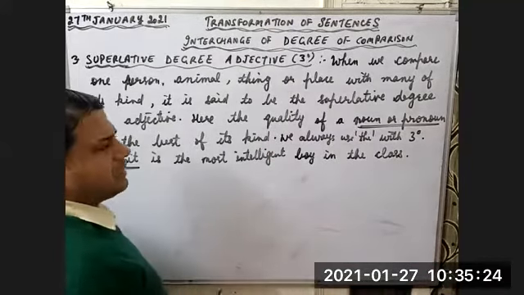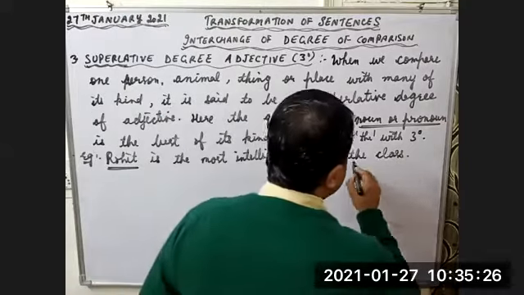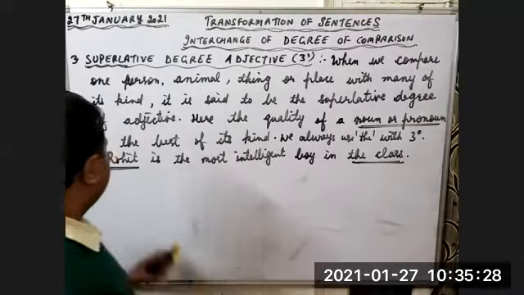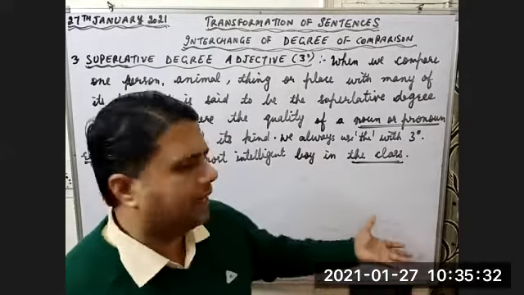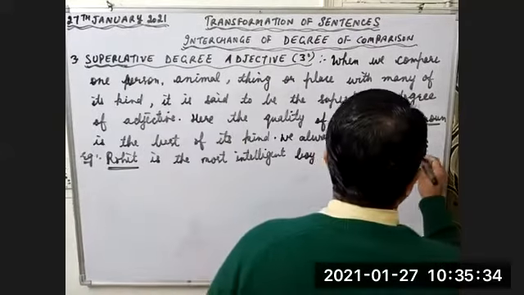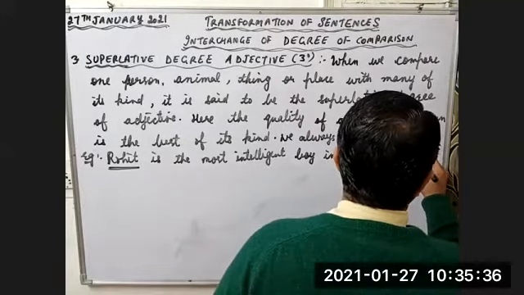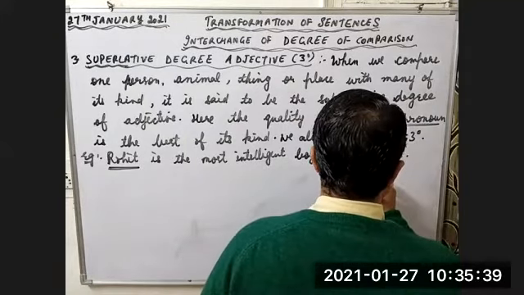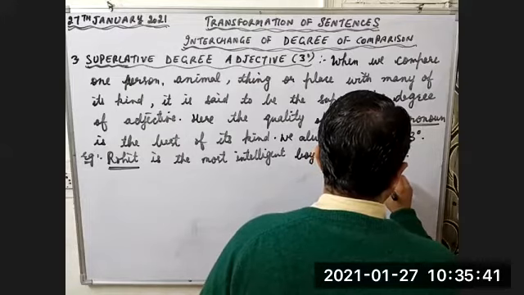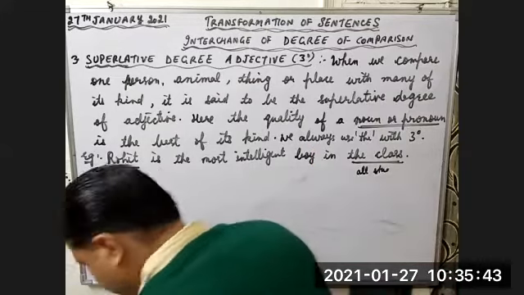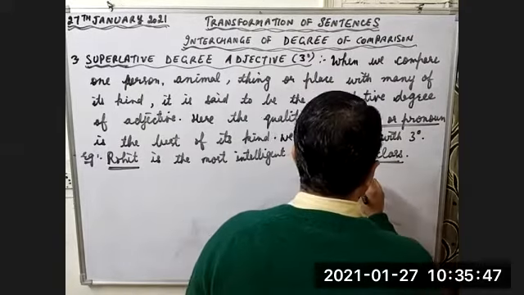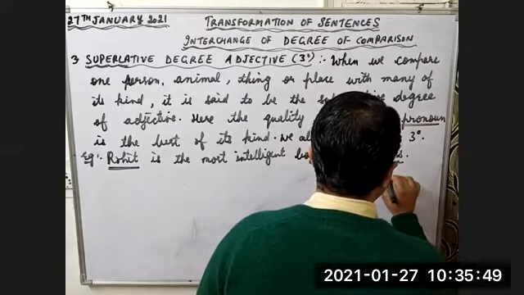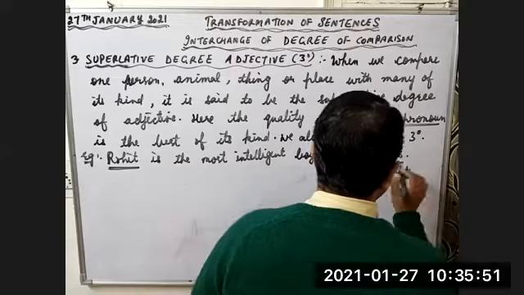Rohit is the most intelligent boy in the class. Now, children, look here. Rohit is a person. Here, class means all the children of the class, right? All the students.